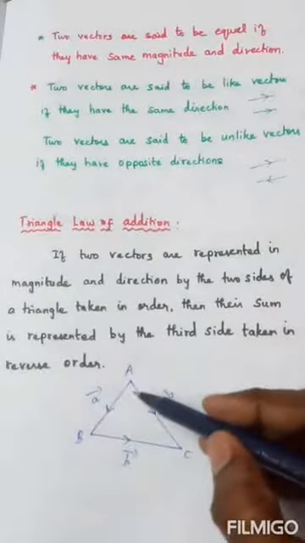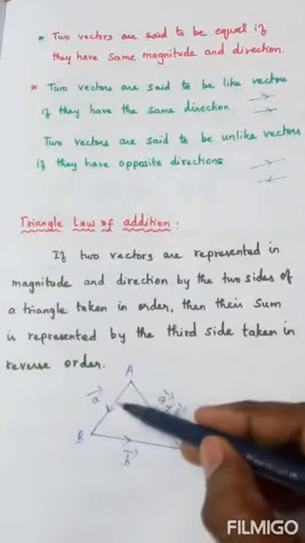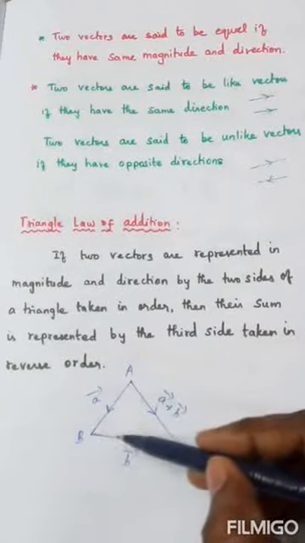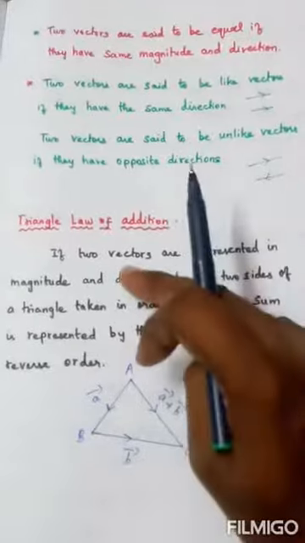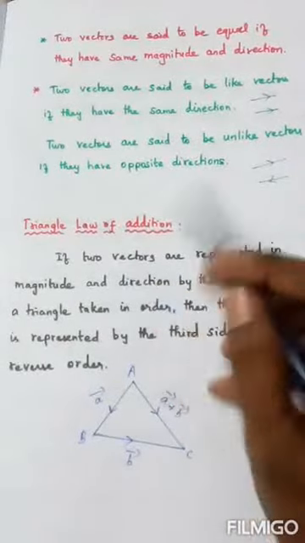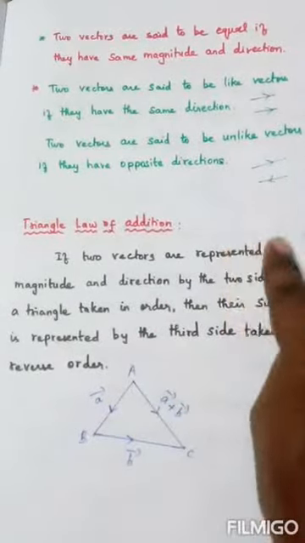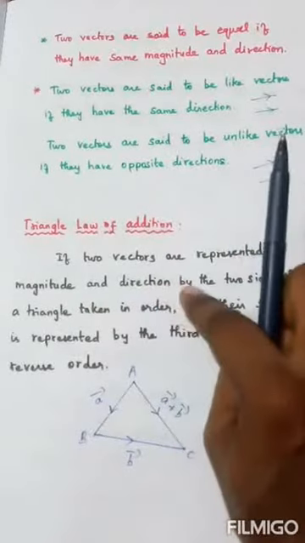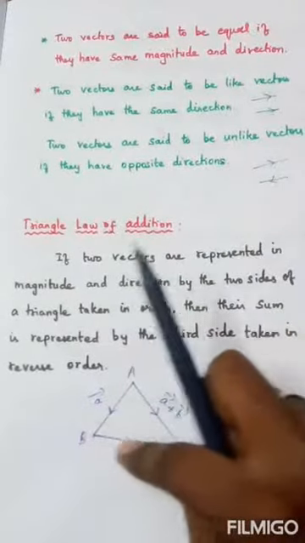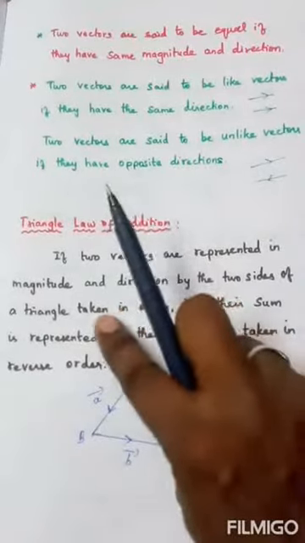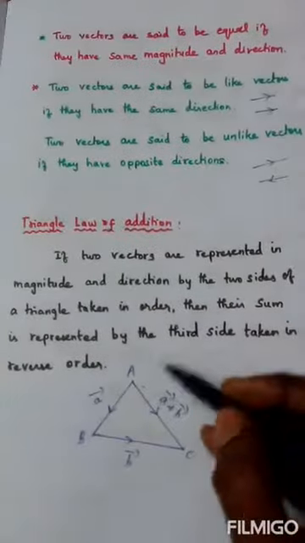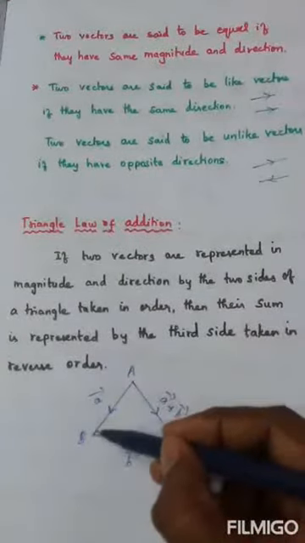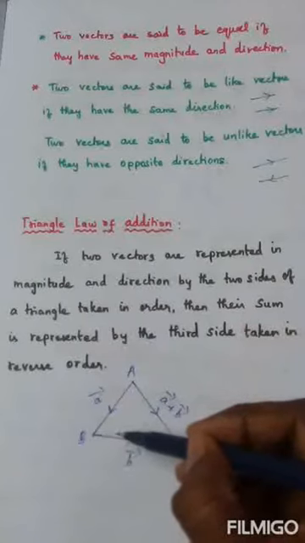For example, see the diagram. This is one vector, this is another vector. So go through the definition again: if two vectors are represented in magnitude and direction by the two sides of a triangle taken in order. Taken in order means I should not skip.